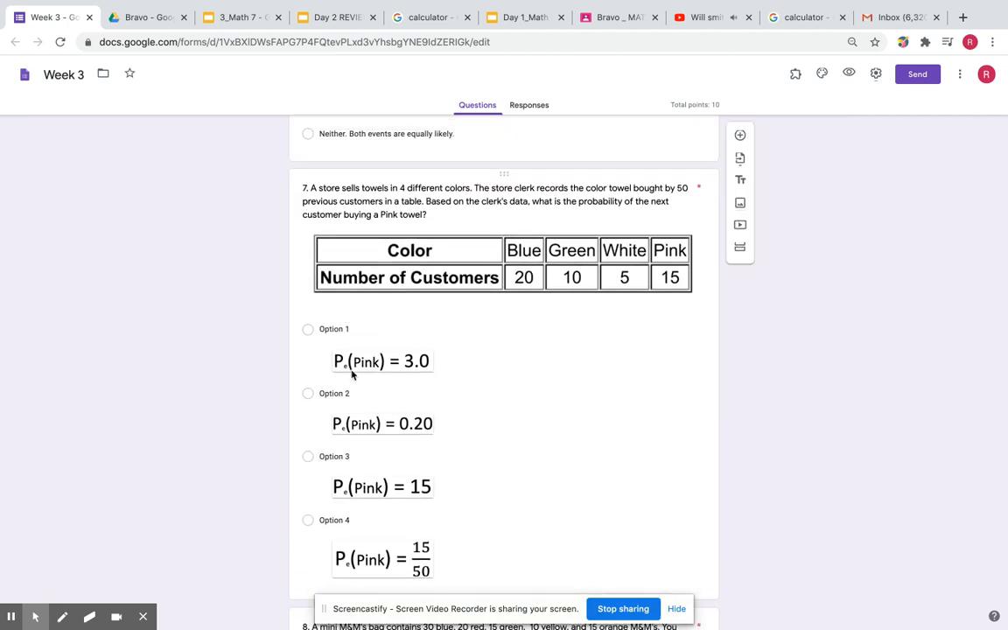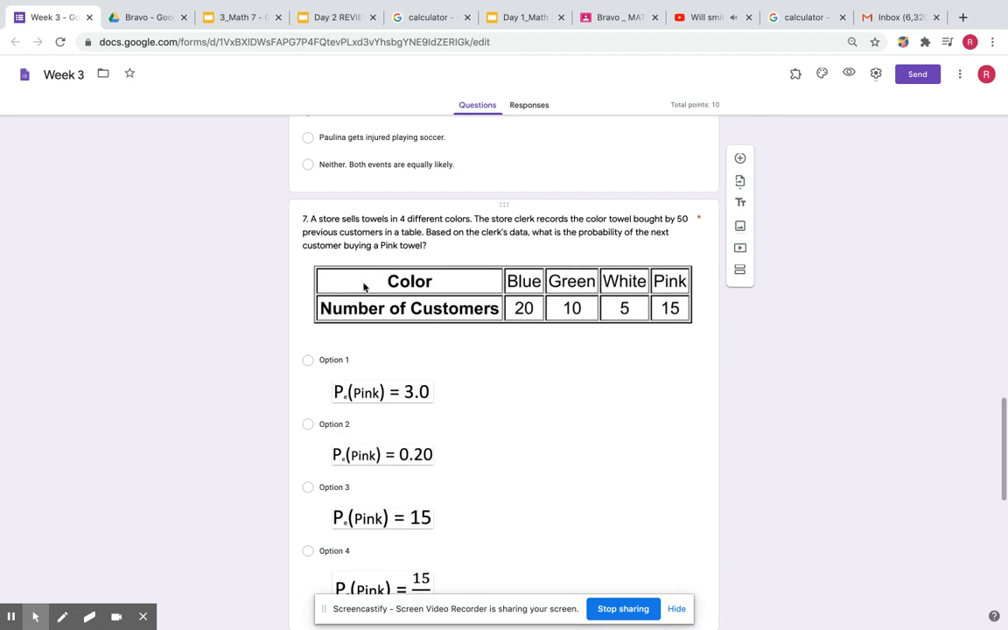It has a P with a little E in the bottom. So number 7 is asking you, a store sells towels in 4 different colors. The store clerk records the towels bought by 50, remember 50 customers. And based on the clerk's data, what's the probability of the next customer buying a pink towel?